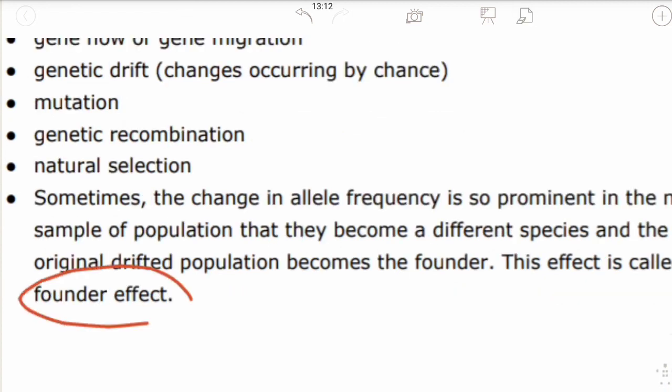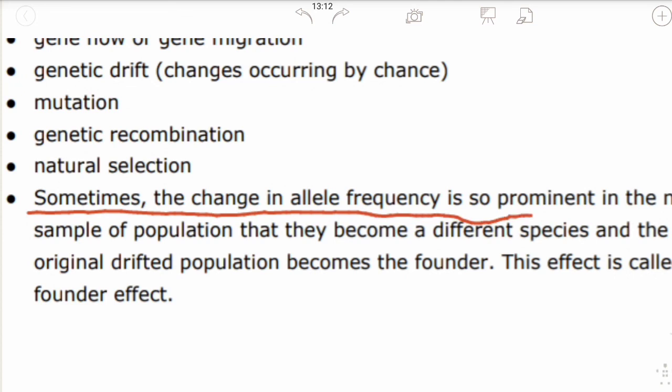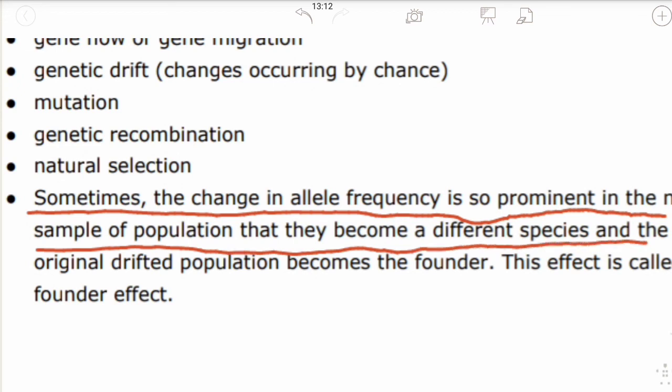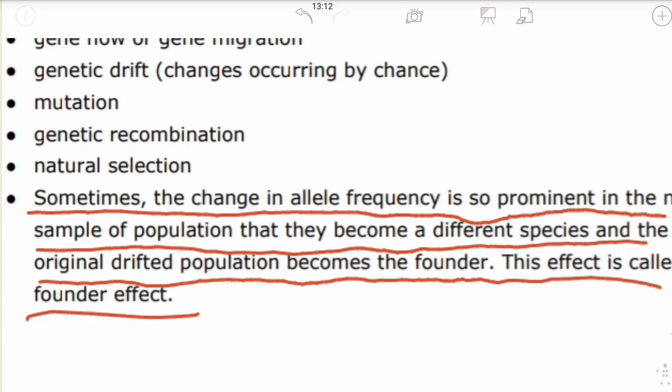Then let's move on. This is the founder effect, which is very important. Sometimes the change in allele frequency is so permanent in the new sample of population that they become a different species, and the original drifted population becomes the founder. This effect is called the founder effect.